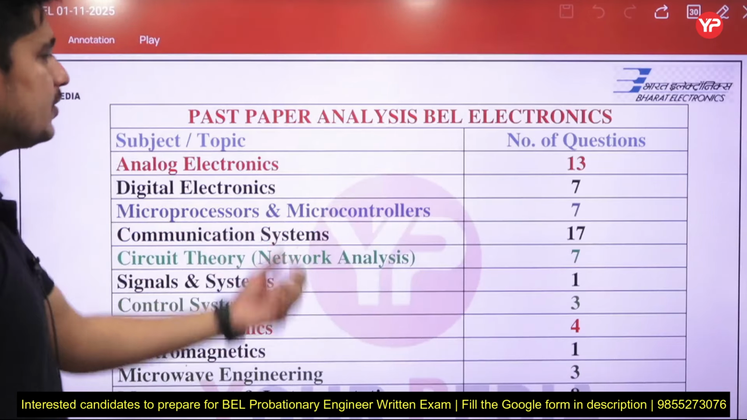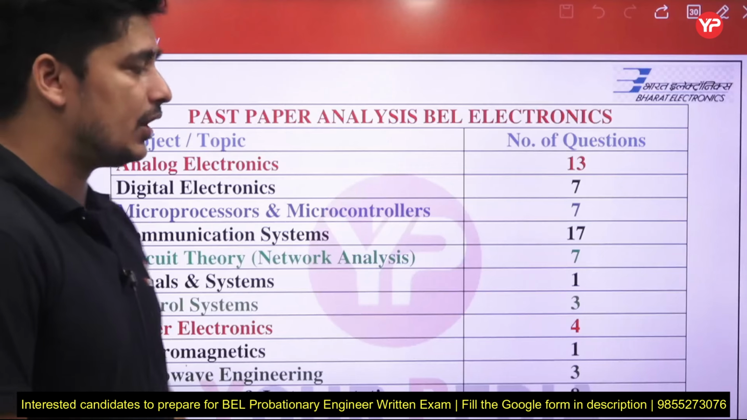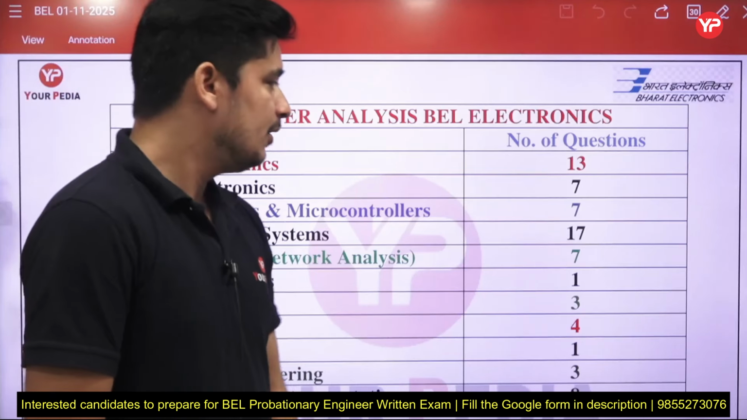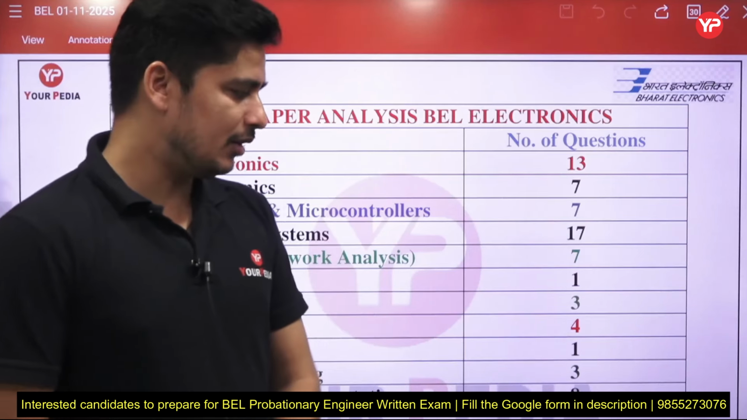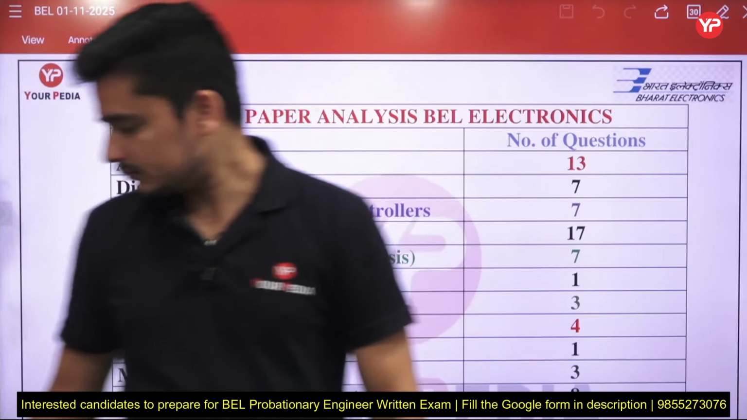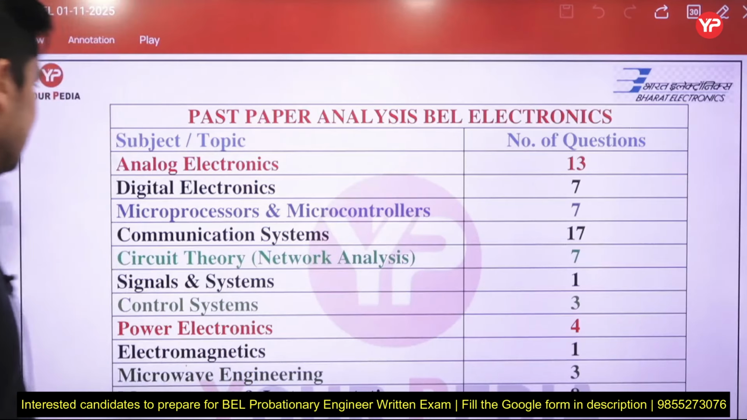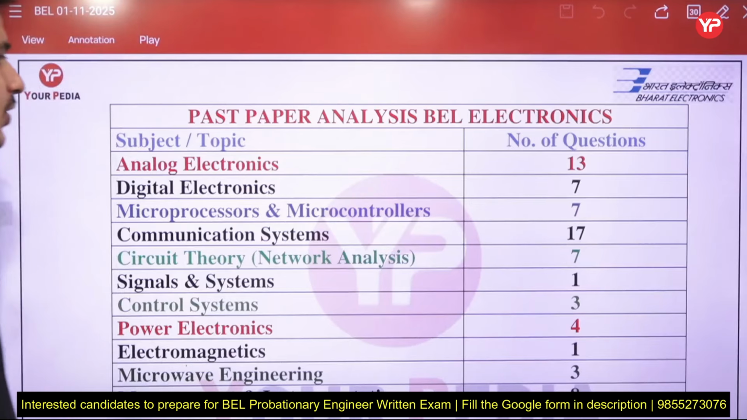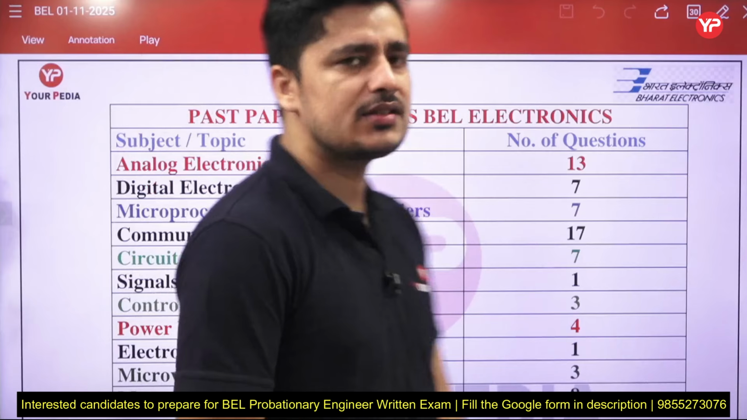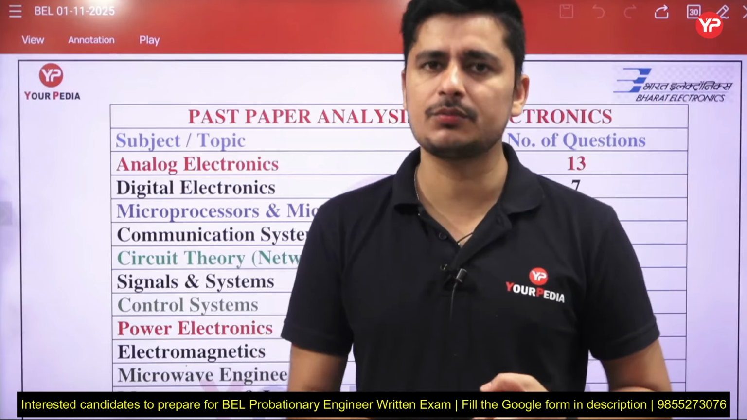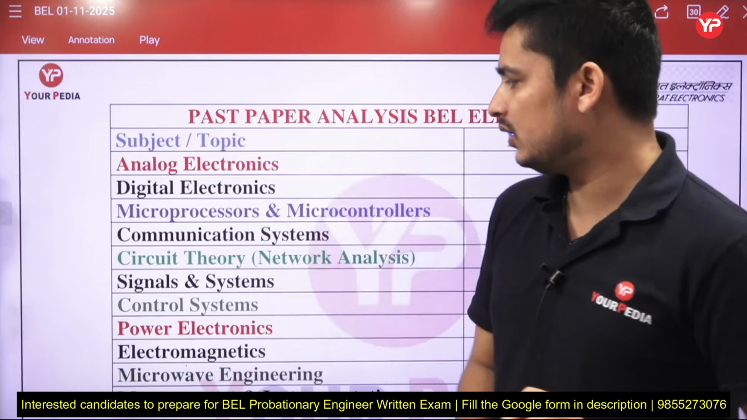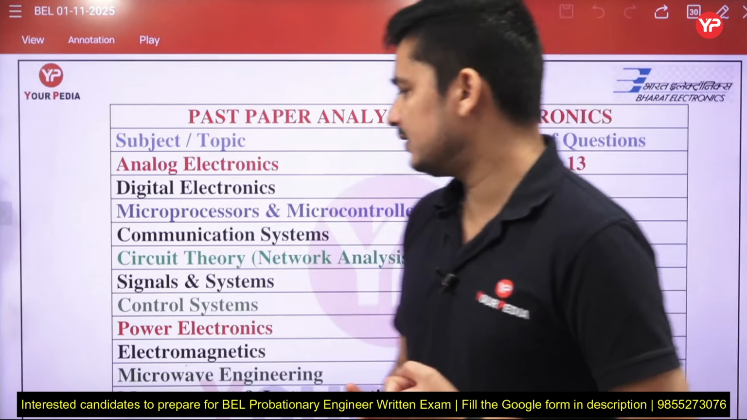Communication system has 17 questions. That is a huge number of questions, a very good amount, right? The next thing is circuit theory, which also has 7 questions. This is a basic subject, and you should know it. If you want to start your preparation, you can start from network theory, circuit theory, and signals and systems.